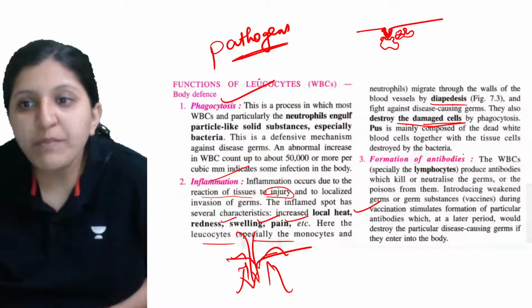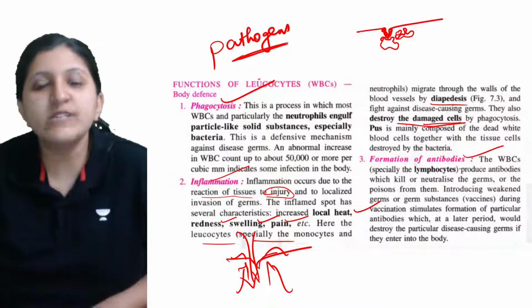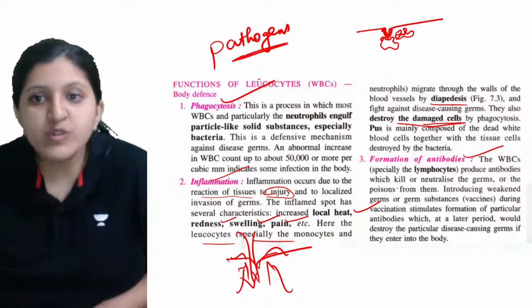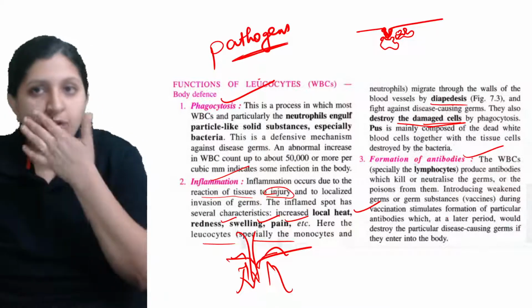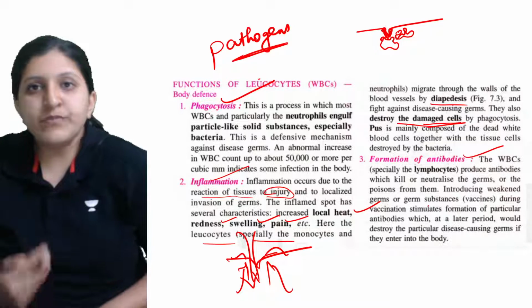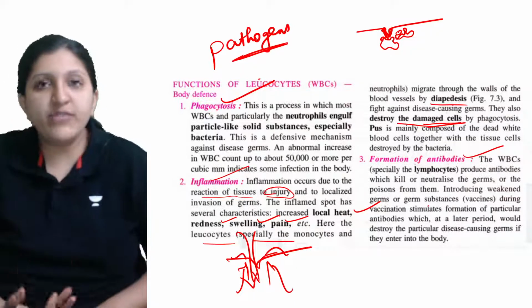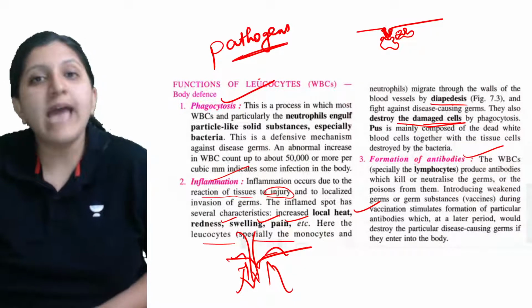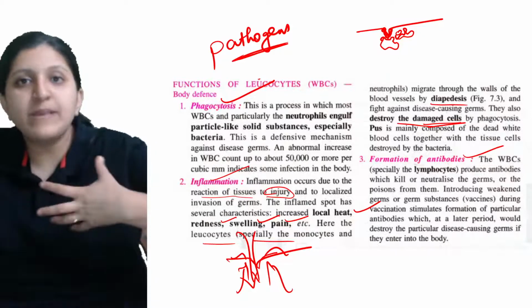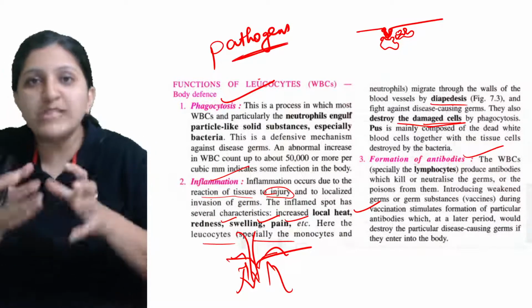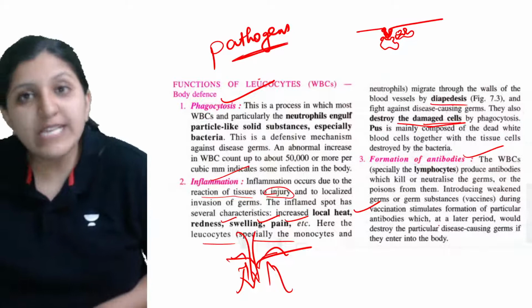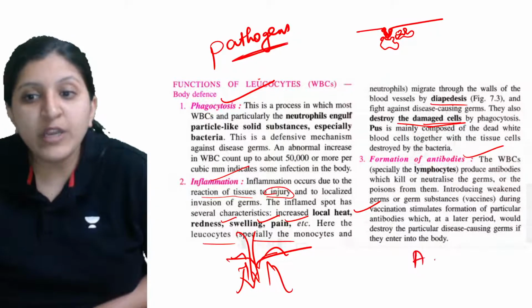Then formation of antibodies, that is, proteins are produced. Proteins have a role in the defense mechanism, and antibodies are protein in nature. These antibodies are going to bind with the antigen.